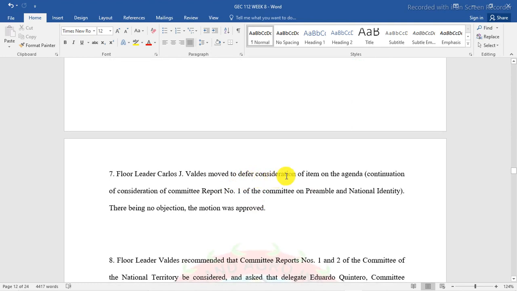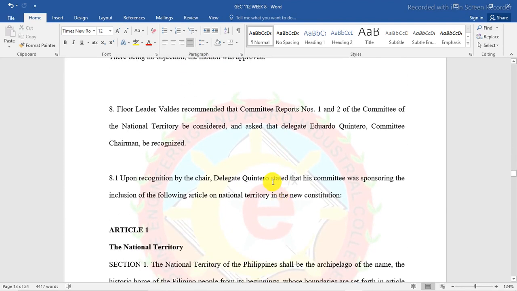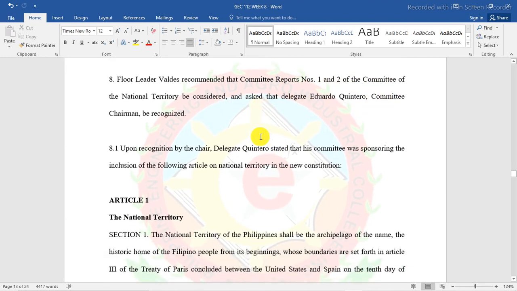Valdez moved to defer consideration of the item on the agenda, the continuation of consideration of Committee Report Number 1, Report Number 1 of the Committee on the Preamble of the National Territory. There being no objection, the motion was approved. Floor Leader Valdez recommended that Committee Reports Numbers 1 and 2 of the Committee on National Territory be considered, and asked that Delegate Eduardo Quintero, Committee Chairman, be recognized.